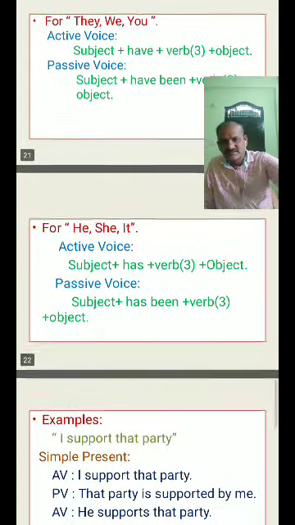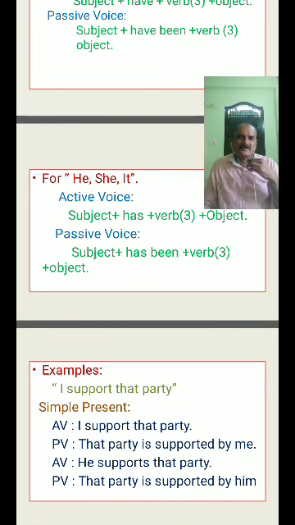Come to he, she, it. Active: subject plus has plus verb third form plus object. Passive voice: subject plus has been plus verb third form plus object. Let us discuss one example for present perfect, then you will understand easily. Take first one sentence for active voice for present perfect.